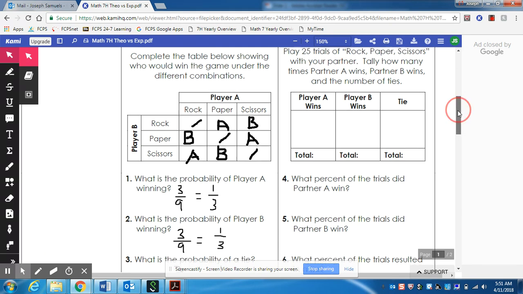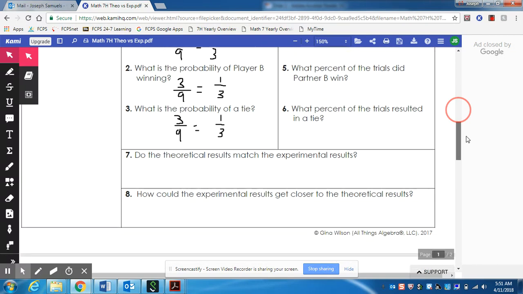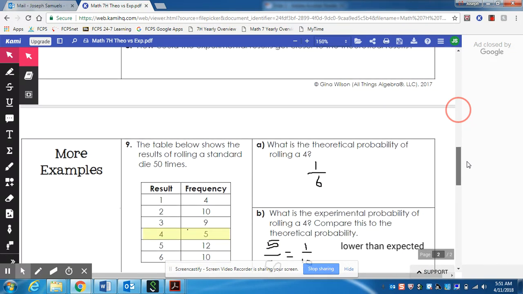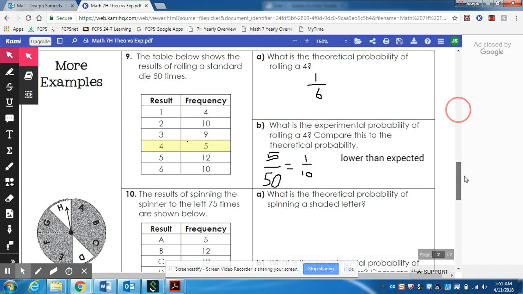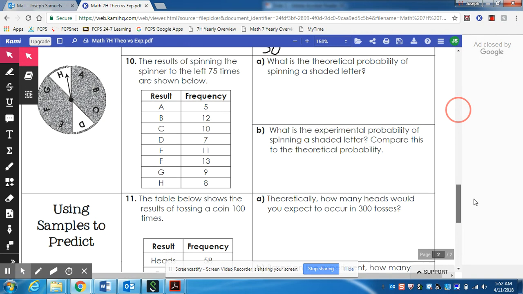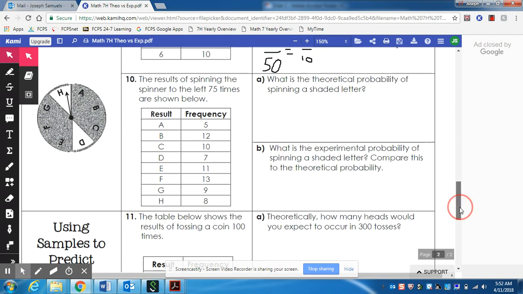We will do that in class when you come back tomorrow. So let's move on down to some examples. I'm going to do one example, and then you all are going to be responsible for the bottom two examples.